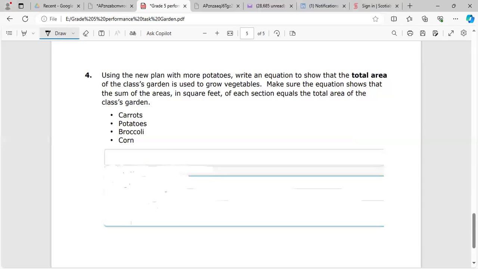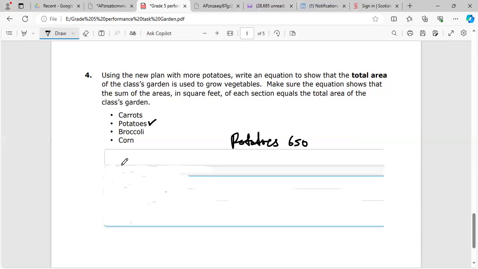So we already calculated for potatoes. In terms of square feet, that works out to 650. So let us make a note for that. The potatoes work out to 650.